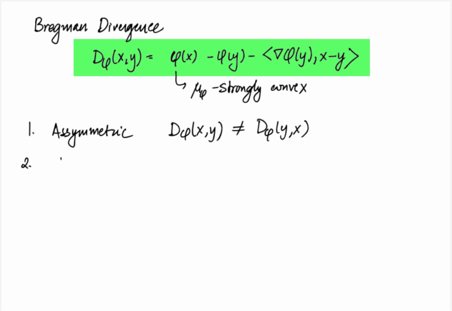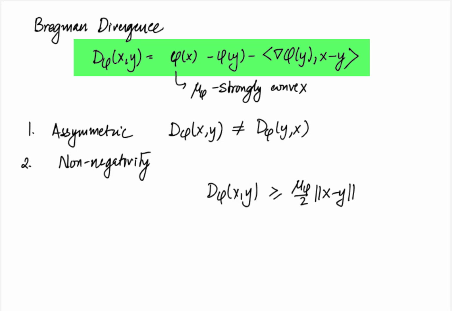The second is the non-negativity. Since phi is mu phi strongly convex, if we use the quadratic lower bound property on phi, it would imply that d phi of x comma y is greater than or equal to mu phi by 2 times norm square of x minus y. Which means that d phi of x comma y is always non-negative because the lower bound is a non-negative number.